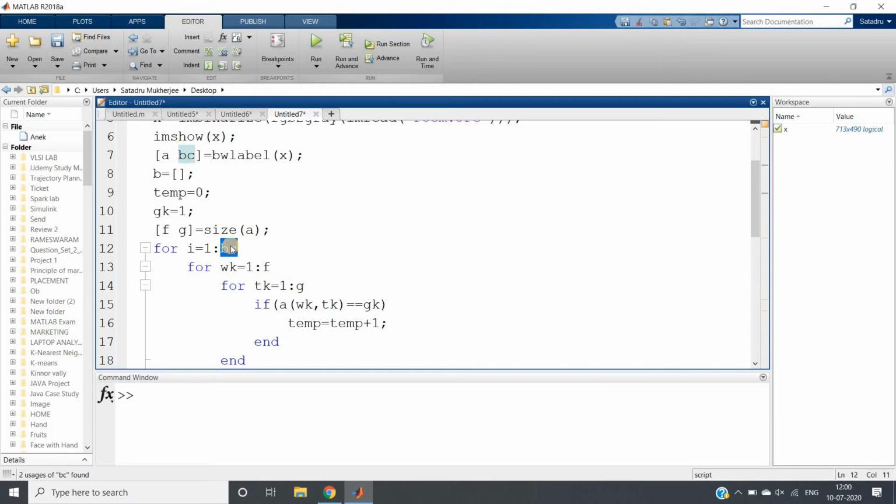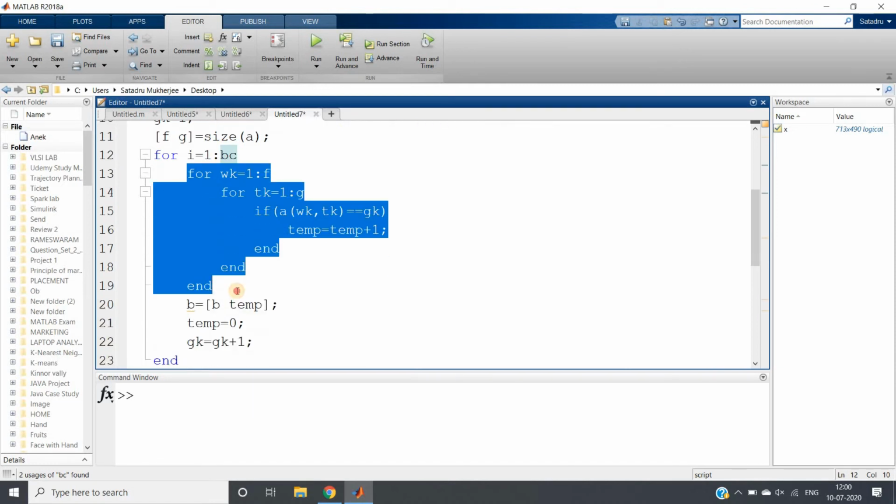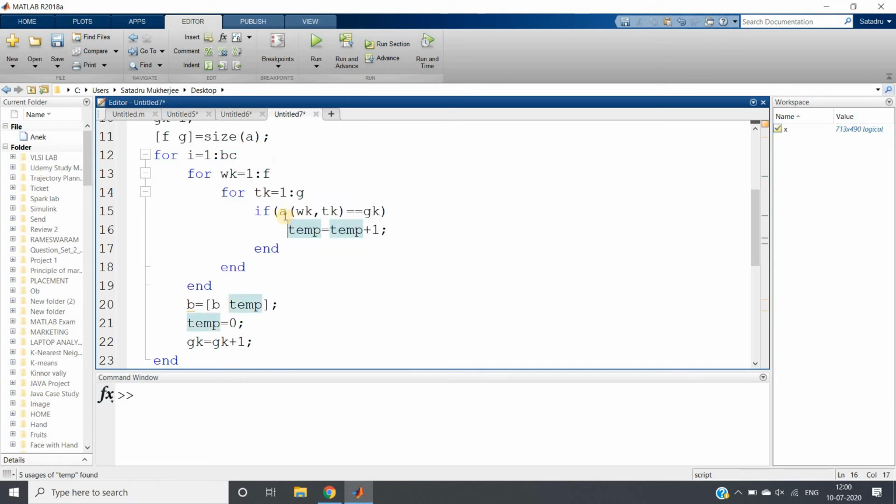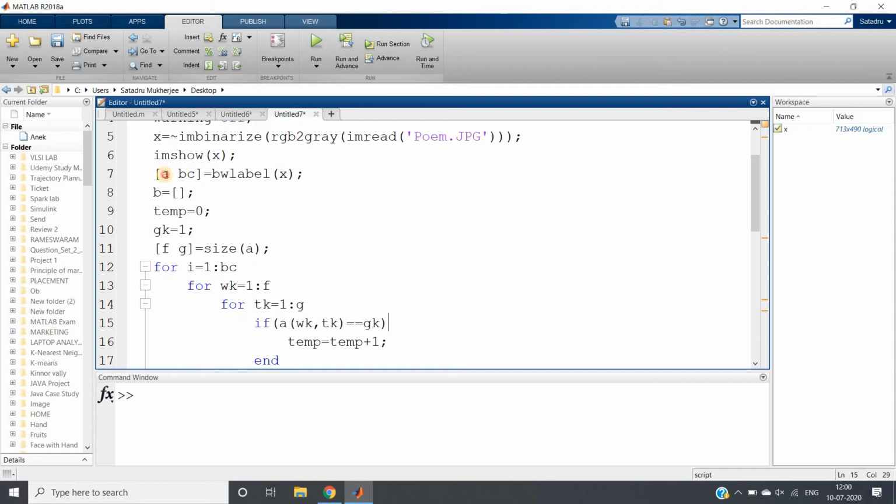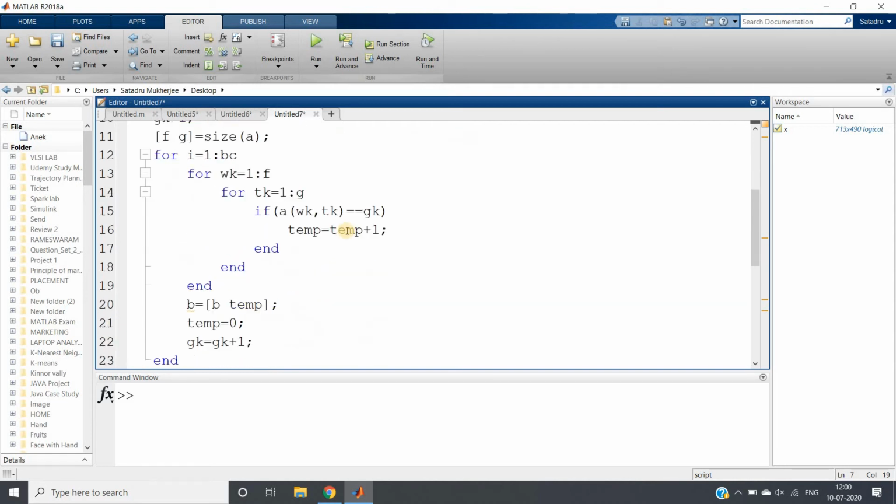We will iterate this for loop that many times, and we will traverse our original image using these two for loops, and we will check whether a of wk comma tk, that is any particular intensity, is equal to that particular label or not. This a is our labeled image, where a equal to bwlabel of x.